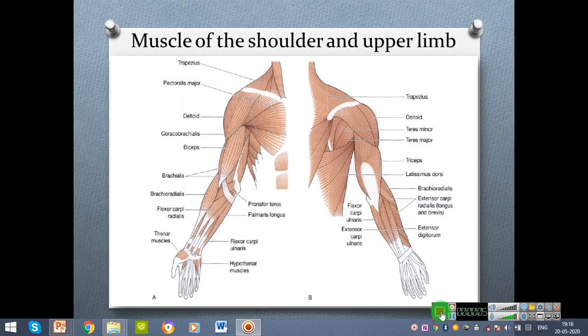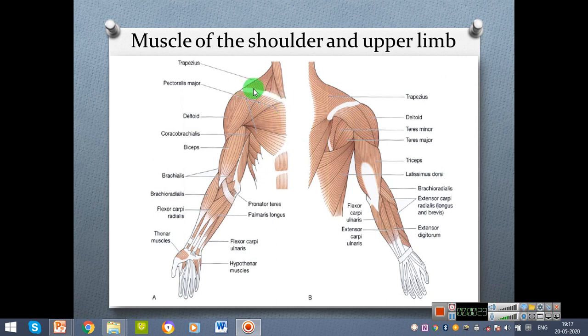Muscles of the shoulder and upper limb. Already I have discussed with you the muscles in the shoulder and upper limb. Some muscles I have talked with you. This is the anterior view and this is the posterior view.